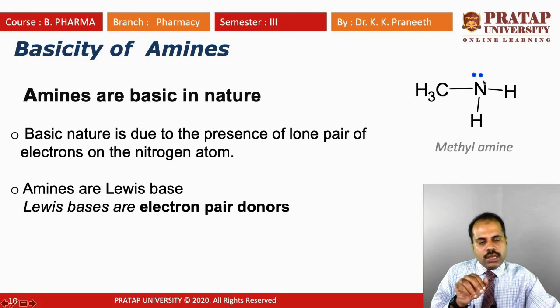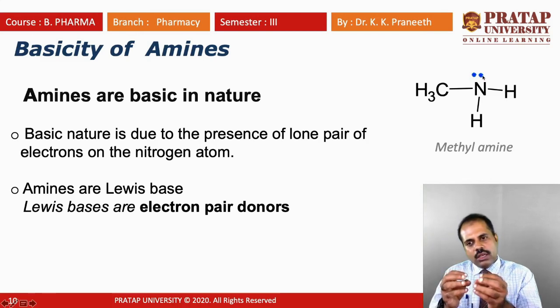These electrons are free. So they are basic in nature because of the presence of a lone pair of electrons on the nitrogen atom, so it can easily accept a proton, right?